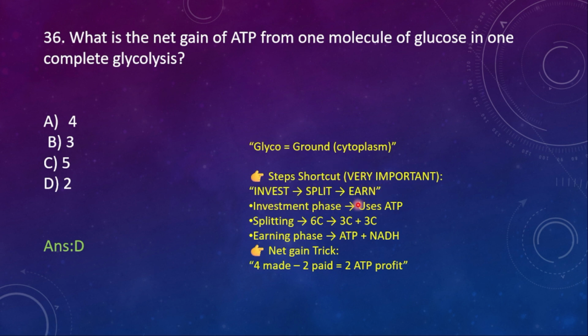The investment phase uses ATP. In splitting, the 6 carbon molecule is split into two 3 carbon compounds, and in the earning phase ATP and NADPH are going to be earned. So net gain trick: 4 ATP are made but 2 are used because they were invested, so the profit is 2 ATP after the completion of glycolysis.